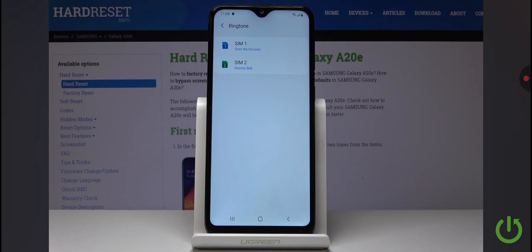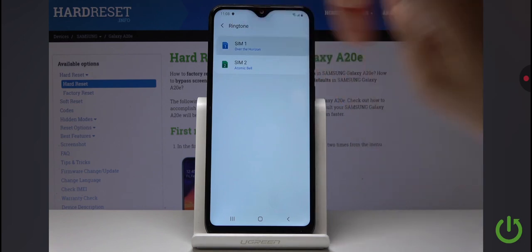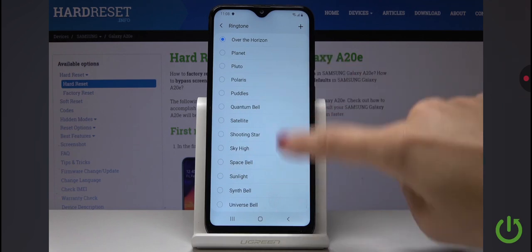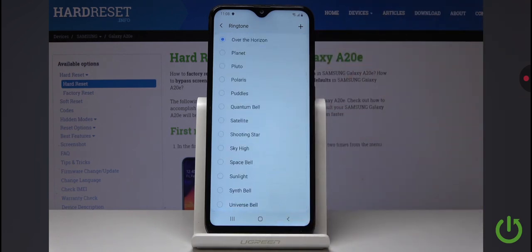So pick the SIM card that you would like to change your ringtone to. I will pick the first one, and from the following options you can select the one that you like the most. So simply by tapping on the particular tone you can choose it, but I will come along with all the sounds and then select the one that I like the most.